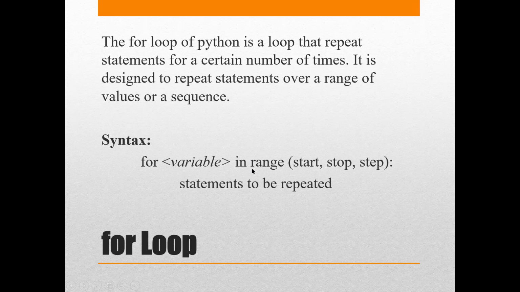But here I would like to specify that this range function lets you specify the values of your count, and it's completely your wish how you want to generate them. Once you generate the count step by step, the value gets stored in the variable, and based on that the execution happens.